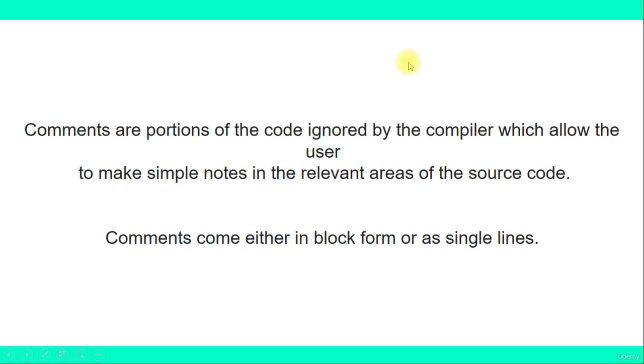Comments are basically the portions of the code that are ignored by the compiler when it's compiling your code, and mostly it's used by programmers to make simple notes of some relevant areas of the code. And one more thing about comments: you can add them in one single line, or we can also add a multi-line comment in C++.